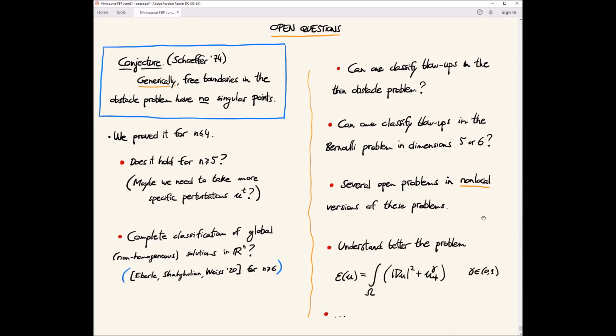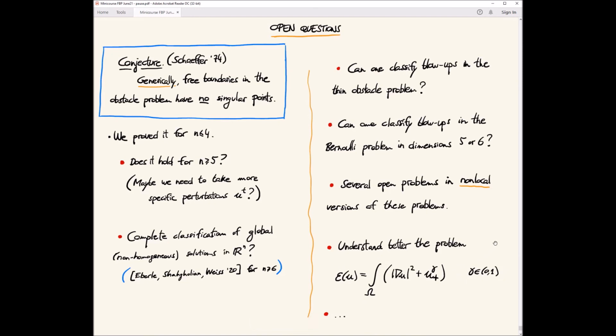And there are many other interesting problems, like for example, this is the Alt-Phillips functional. Remember, when gamma is 0, this is basically the functional corresponding to the Bernoulli problem. When gamma is 1, this is the energy functional for the obstacle problem. A very natural question is, what if I take a parameter gamma here? This was studied already in the 80s. What if I take this energy functional and study solutions?